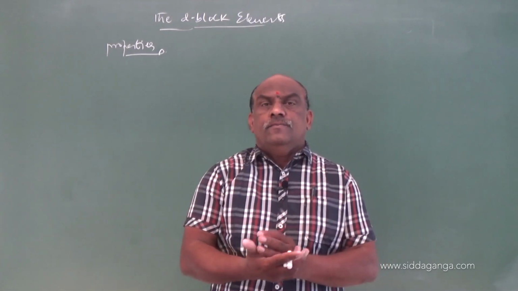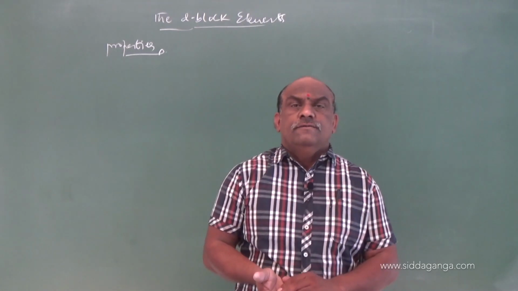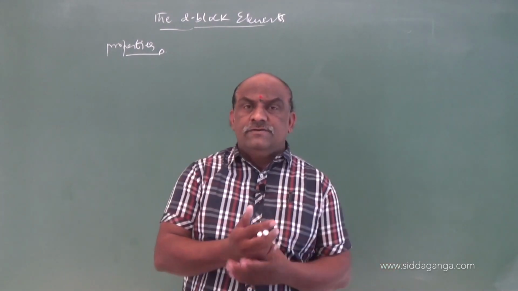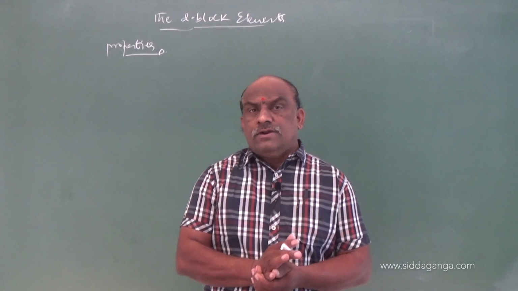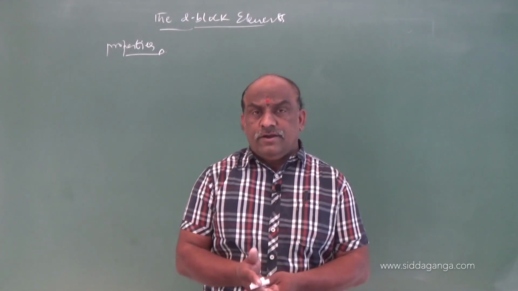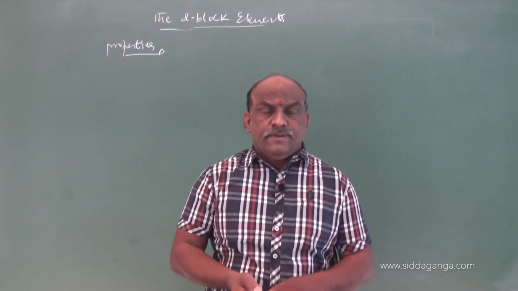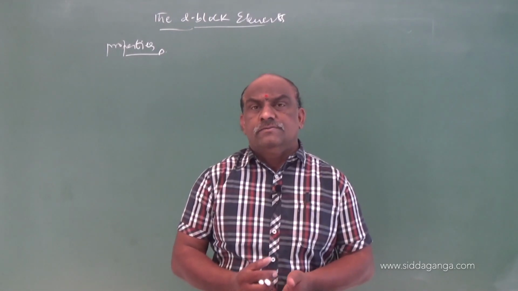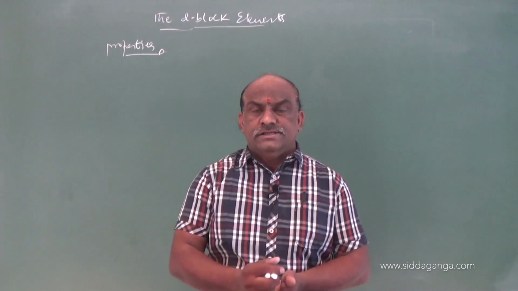These five properties we already discussed in the last two sessions. We discussed the regular trend of atomic radii, ionic radii, ionization enthalpies, melting points, boiling points and densities.